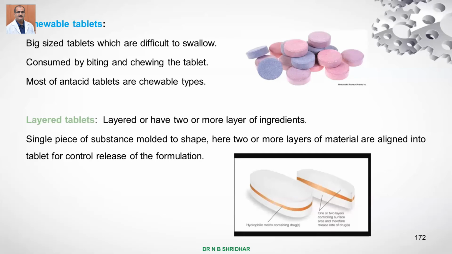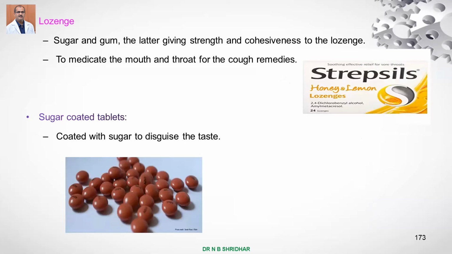And layered tablets are the ones which contain many layers containing different drug formulations. And lozenges are made of sugar and gum, giving strength and cohesiveness to the lozenge, meaning to medicate the mouth and throat for cough remedies. These are Strepsils and Vicks lozenges you might have seen. So, lozenges. The sugar coated tablets are coated with sugar to disguise the taste.